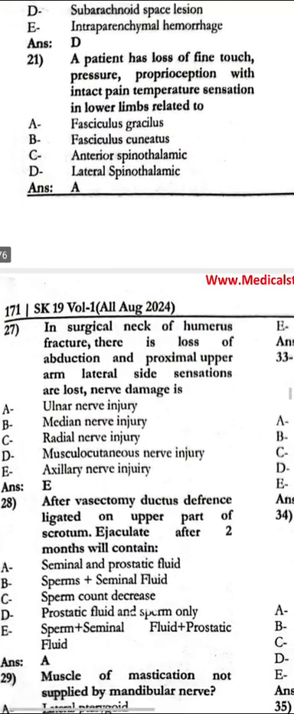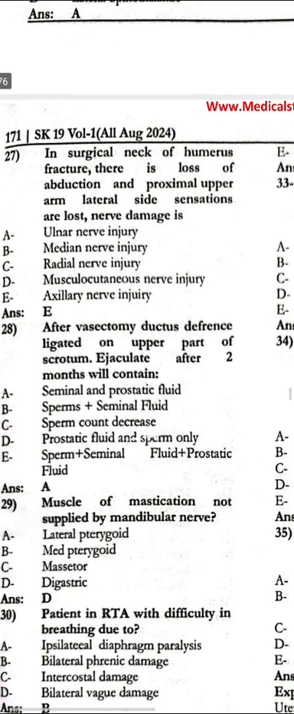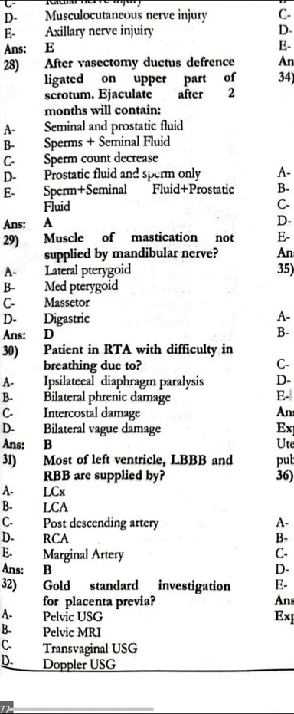Next, 27: a fracture of the surgical neck of the humerus. There is a loss of adduction and of sensation over the proximal upper arm lateral side. The nerve damaged would be the axillary nerve. After vasectomy, with the vas deferens ligated at the upper part of the scrotum, the ejaculate after 2 months will contain the seminal and prostatic fluid. The muscle of mastication not supplied by the mandibular nerve is definitely the gastric. The patient has difficulty in breathing due to bilateral phrenic nerve damage.